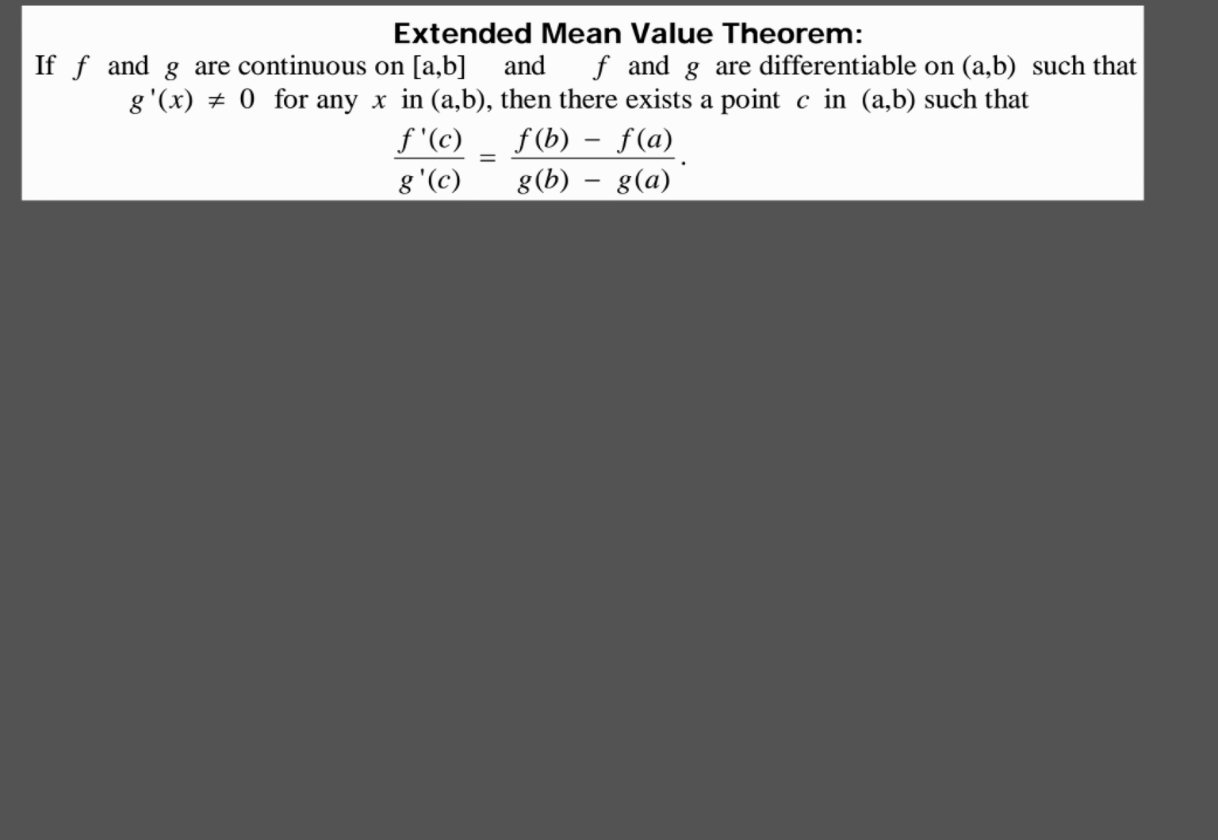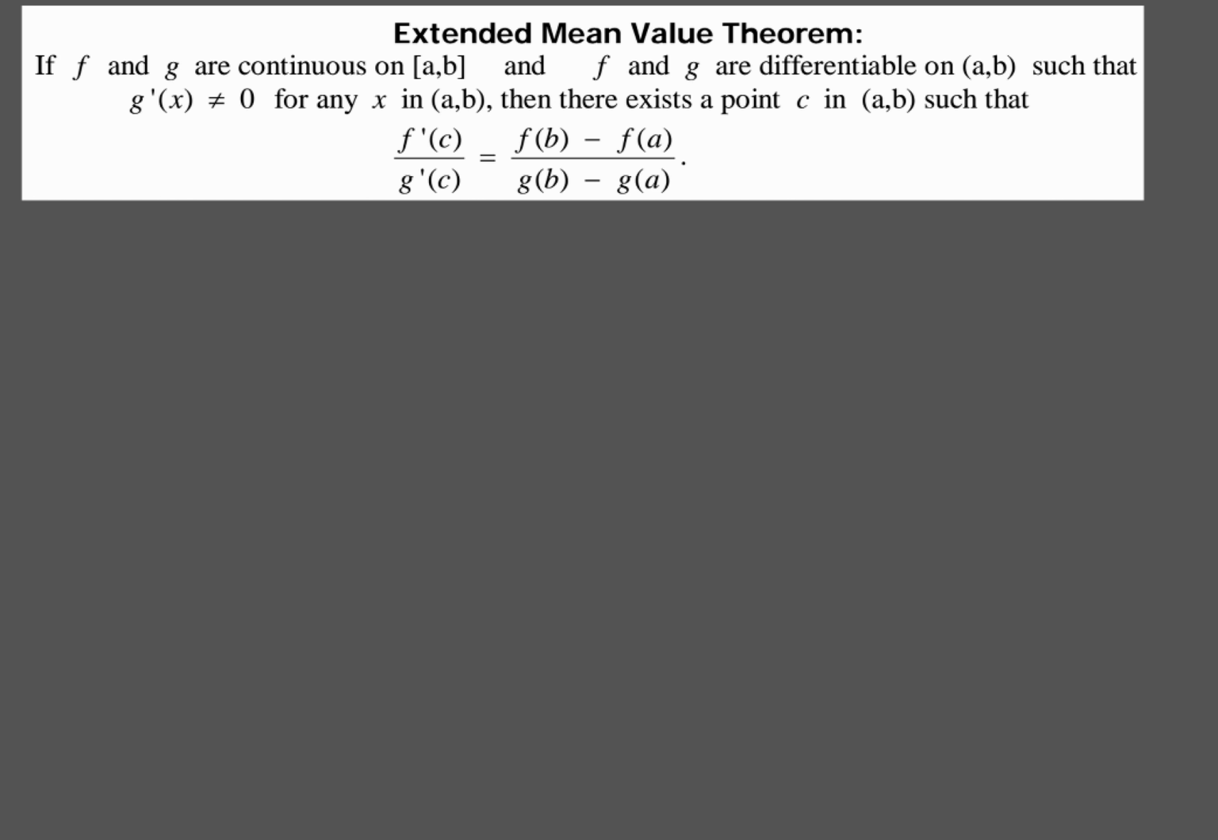Now in this particular example, we're going to take a look at the extended mean value theorem. So we've got a theorem and it says if f and g are continuous on the closed interval [a, b] and f and g are differentiable on the open interval (a, b) such that g prime of x does not equal 0 for any x in the open interval, then there exists some point c in that open interval such that this formula is true.